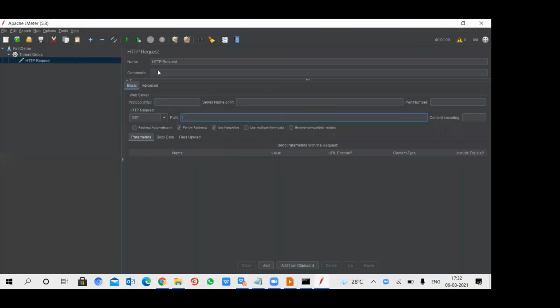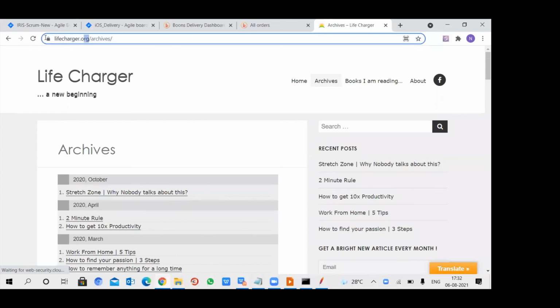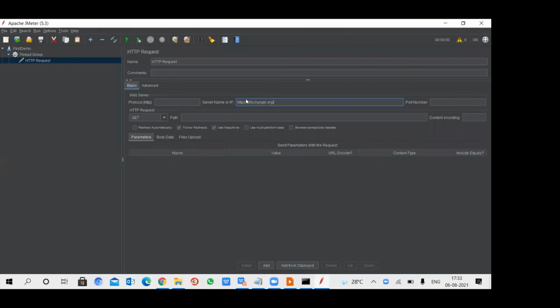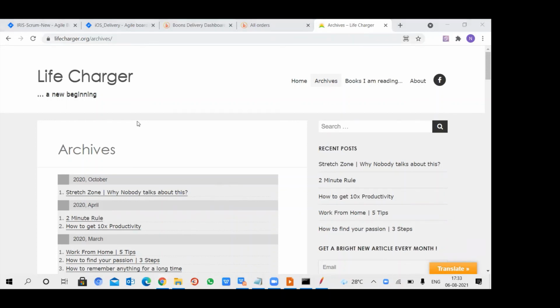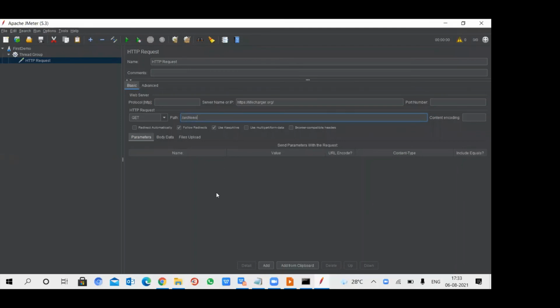Here I need to specify the server name. The server name is livecharger.org. Here I need to specify only the server name, not anything else. And next, I need to move to the path. Suppose you are taking any actions on the main page, that comes under path. You need to give it under the path itself. This is the thing we need to do in the HTTP request.